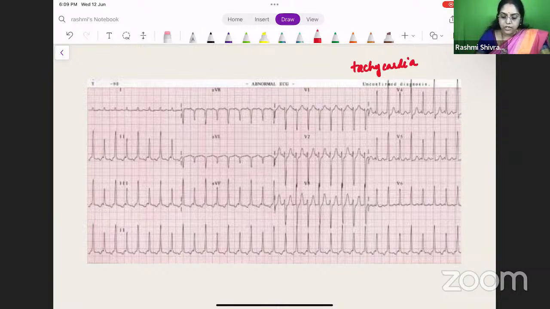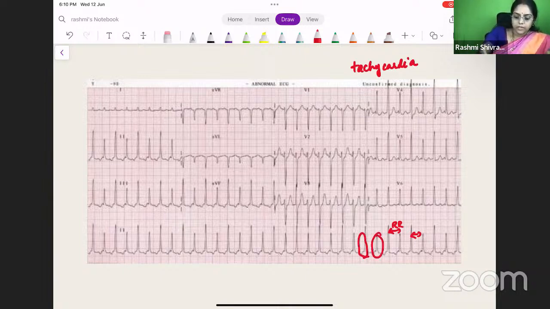The striking thing is you have tachycardia. Once we have tachycardia, we need to find out if the RR intervals are regular or not. We find that it is regular, so it is a tachycardia with regular RR interval. Is the QRS complex narrow or wide?